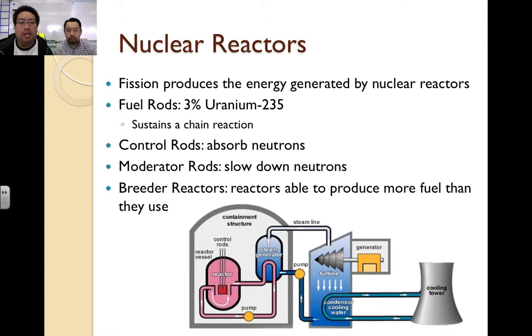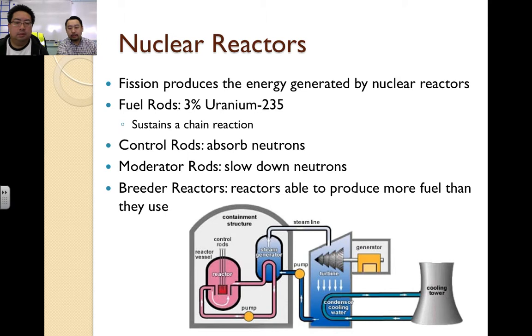The purpose behind the control rods is to prevent the fission reaction from getting out of control by absorbing neutrons and reducing the number of fission reactions that can occur. Moderator rods slow down the neutrons so that fissions can occur, because if the neutrons are moving too quickly, they'll go right through the nuclei, not split them, and actually go through the containment field, which would also be very bad. Right. So nuclear reactors help control nuclear fission reactions.